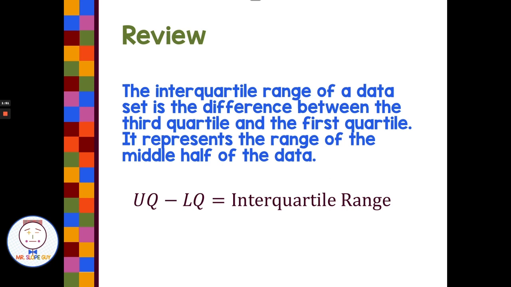The interquartile range of a data set is the difference between the third quartile and first quartile. It represents the range of the middle half of the data. So we're talking about the top of the box minus the bottom of the box, or the upper quartile minus the lower quartile, which gives us the interquartile range. That talks about the middle 50% of our data.